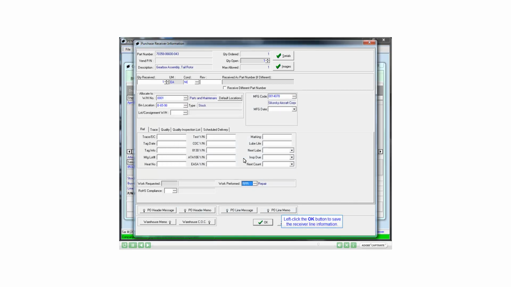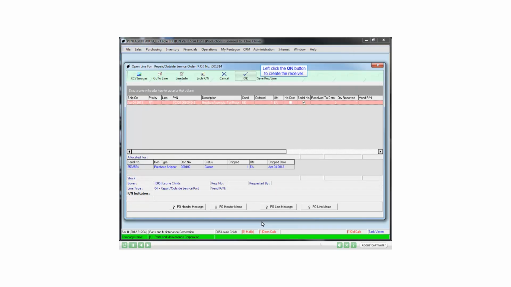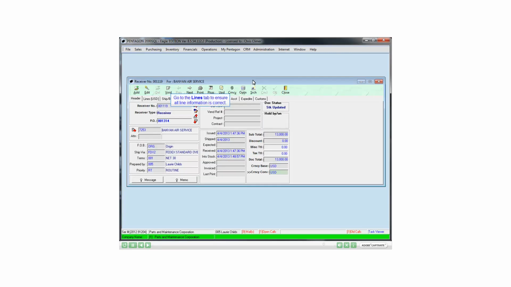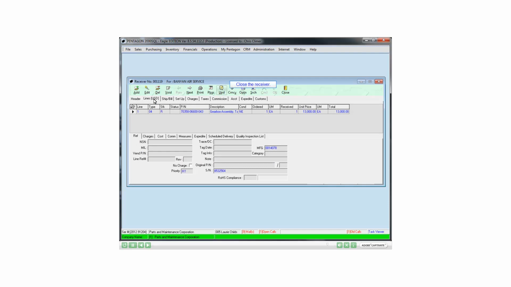Left-click the OK button to save the receiver line information. Left-click the OK button to create the receiver. Go to the Lines tab to ensure all line information is correct. Close the receiver.